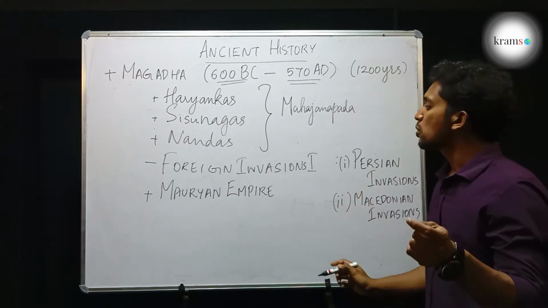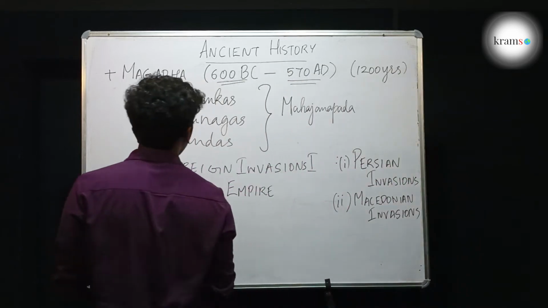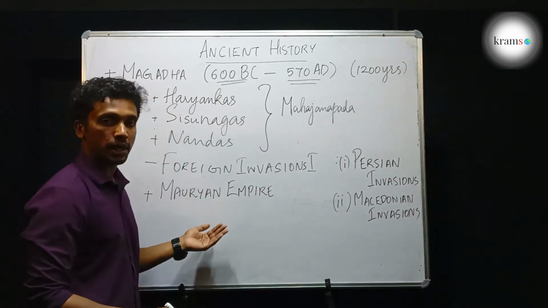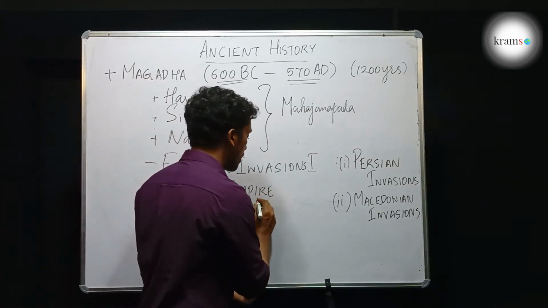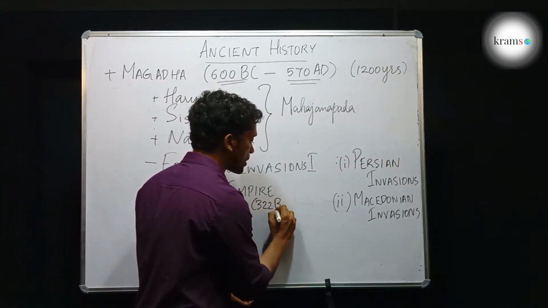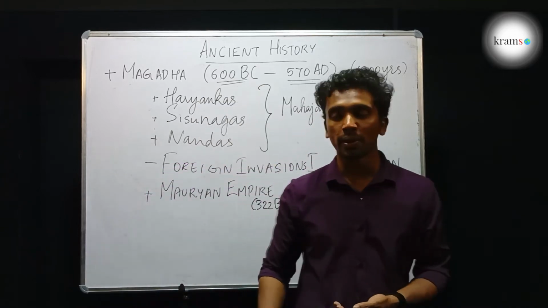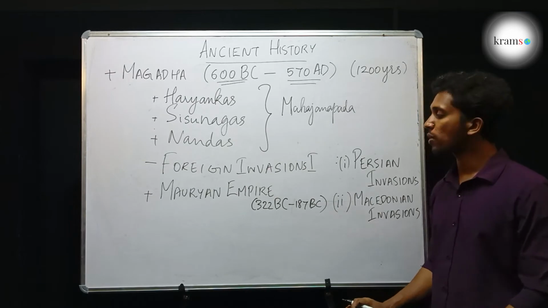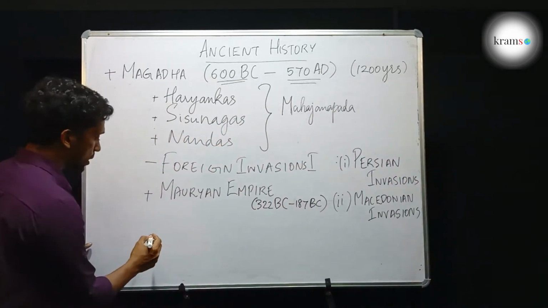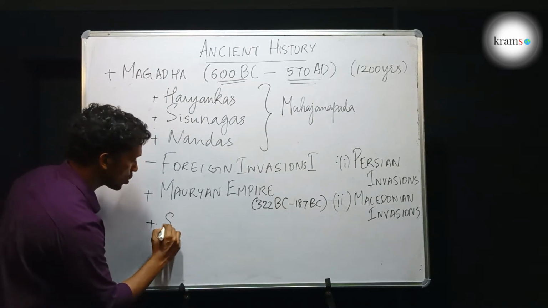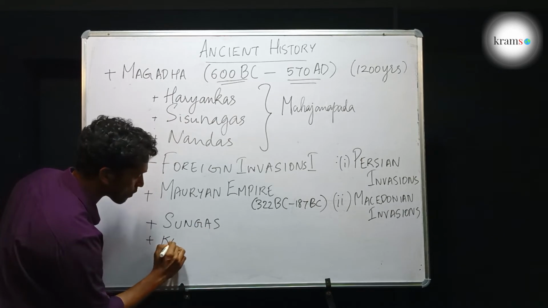So the next one is the Mauryan Empire. It is pretty important, and we have to know its time period, which is from 322 BC till 187 BC. In some textbooks it will be 185 BC, it's okay. And the next dynasty that ruled Magadha was the Sungas. After the Sungas came the Kanvas.